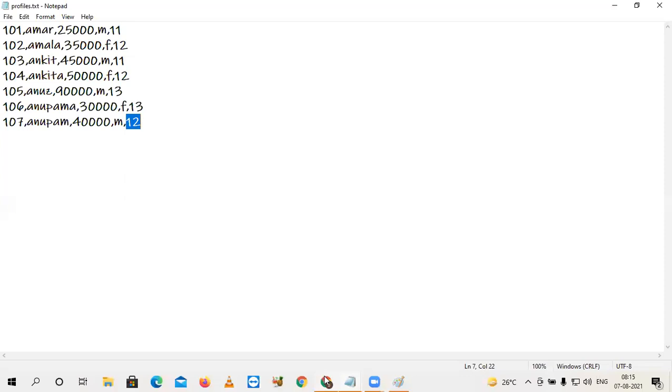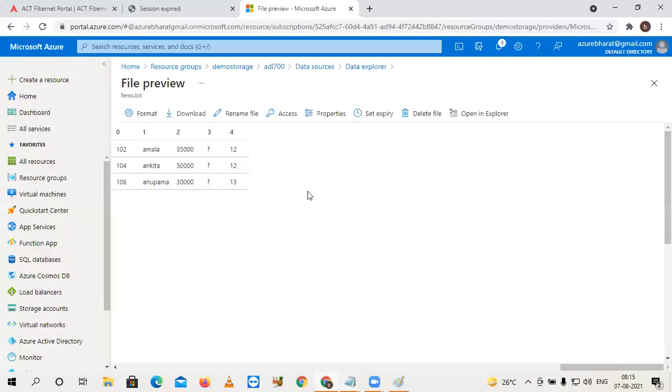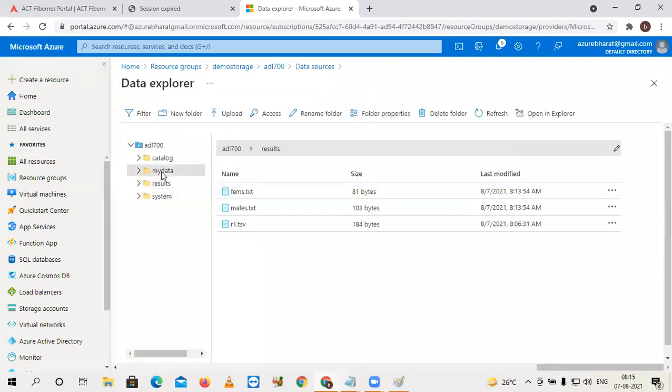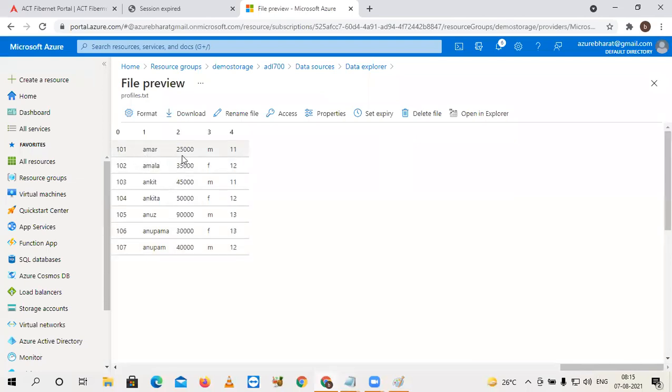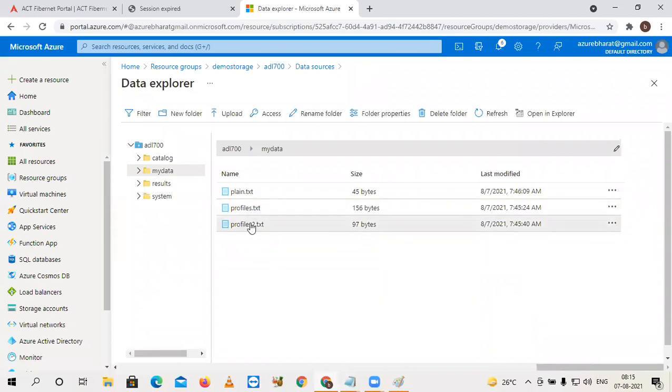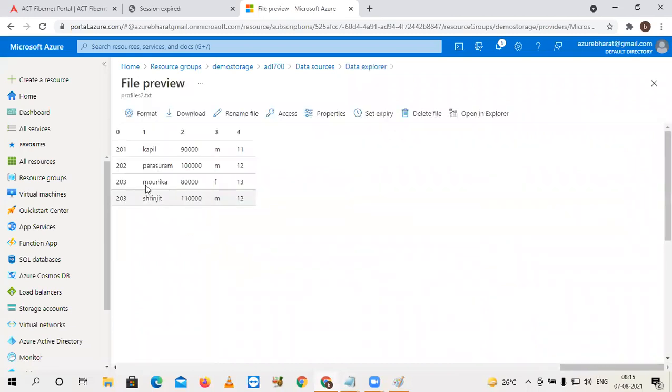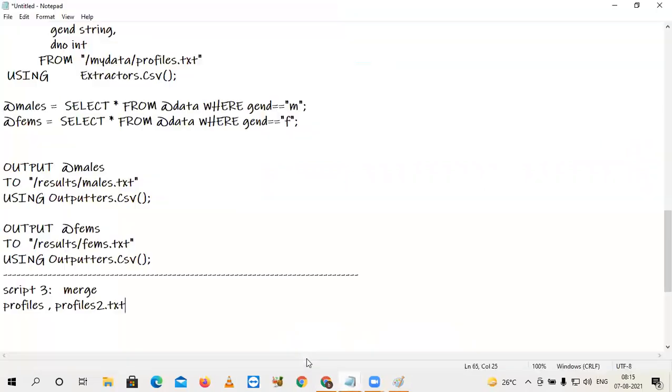Okay, let's check the second file also. In my Explorer, under my data, all of you observe this schema of profiles: ID, name, salary, gender, department number. And look at the second file also, which is profiles2.txt. Same schema available, but rows are different. That means, as a third job, for these two files, the schema is same, case 1.